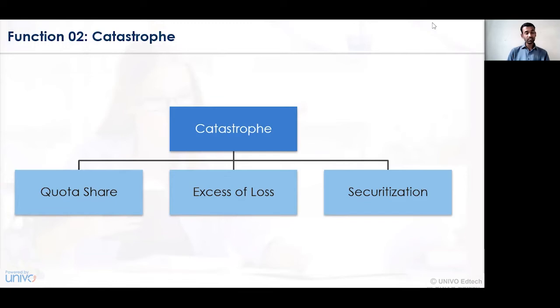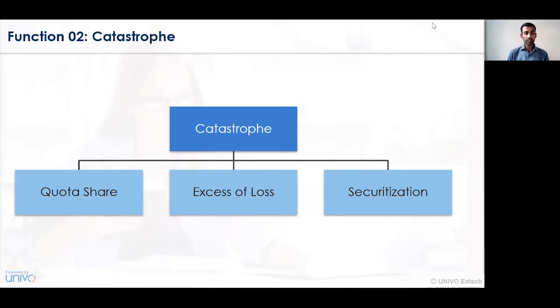Excess of loss. Here, for example, we'll continue with the earlier example. The loss that has been valued by a certain company is, for example, rupees 10 lakhs or rupees 20 lakhs. But the actual loss incurred, the valuation goes up to rupees 15 lakhs or rupees 25 lakhs.